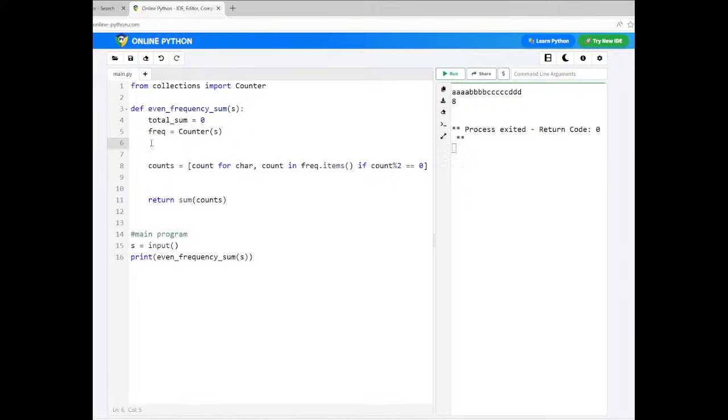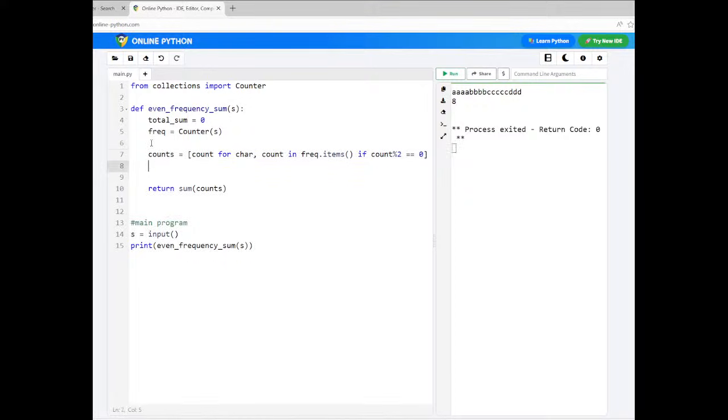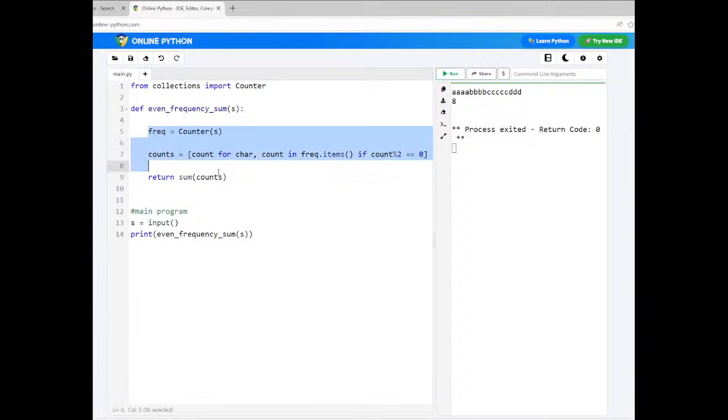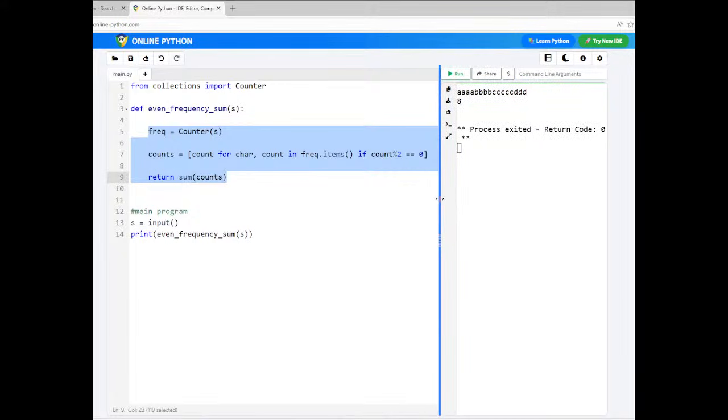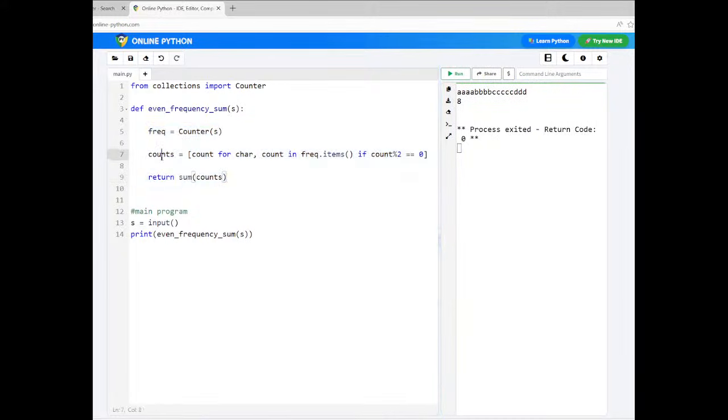Now you can see how easily it is written. Just 4 lines of code inside the function. Even this is not required. Total sum we are not using now. Only 3 lines of code inside the function. This you should practice. Writing the code this way, you should practice. This is what is expected from you by the TCS company or any other company. Any doubts in this?